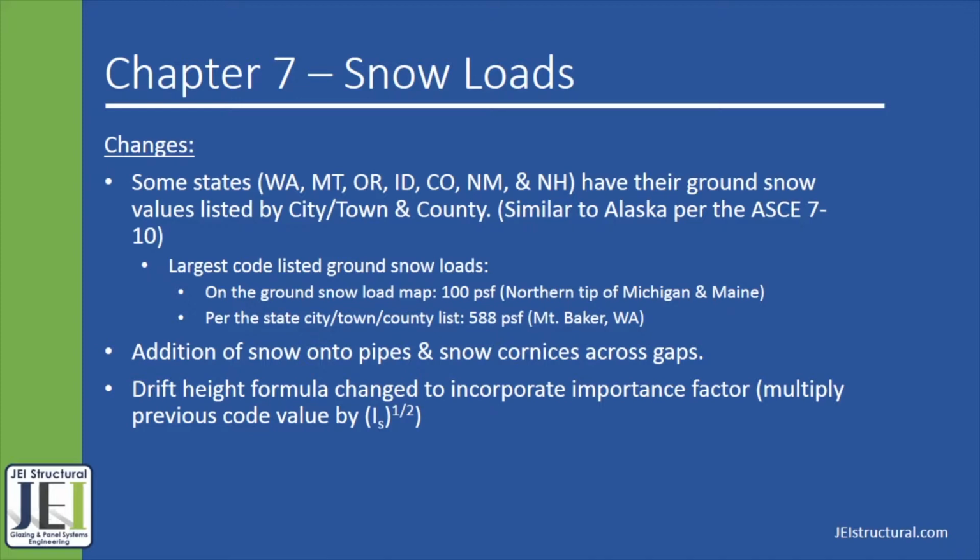Another thing that has been added in the 7-16 is that the drift height has been modified by a factor to adjust for risk category. This factor is a minimum of 0.9 for risk category 1 buildings and a maximum of 1.1 for risk category 4 buildings. For the next two chapters, we will go over wind loads.